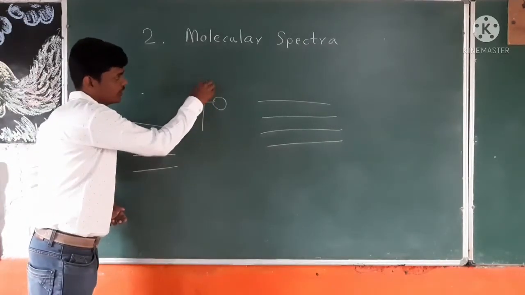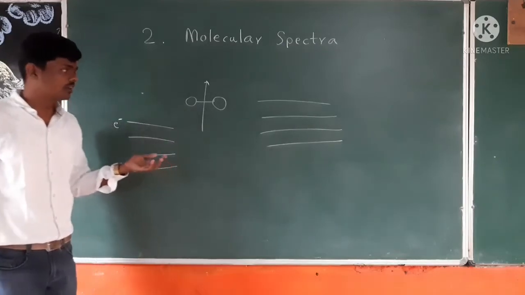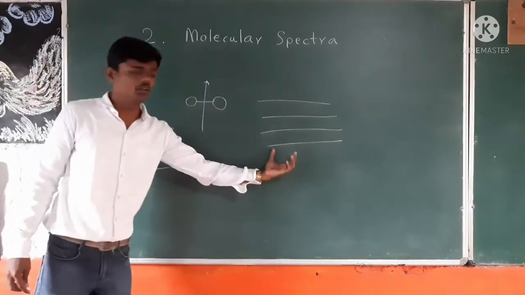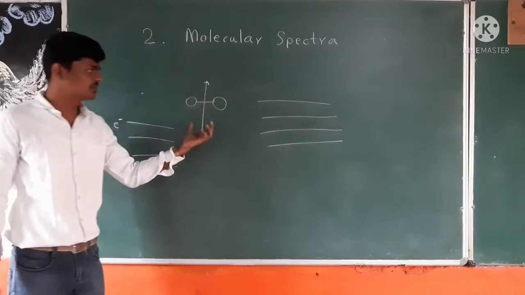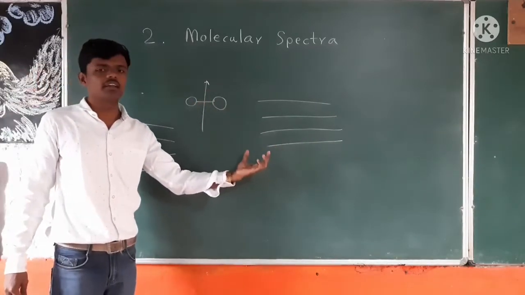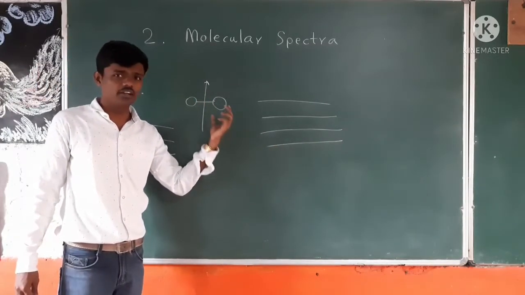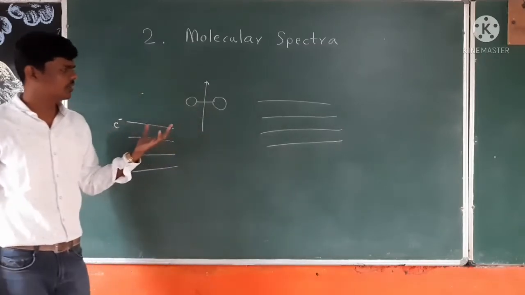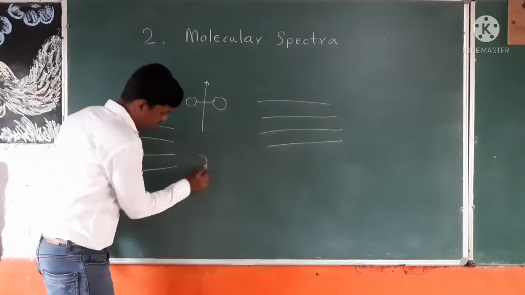So here comes another constituent part of the total molecular energy level. This rotation also contributes to the net energy levels of that molecule. Also there is vibration.